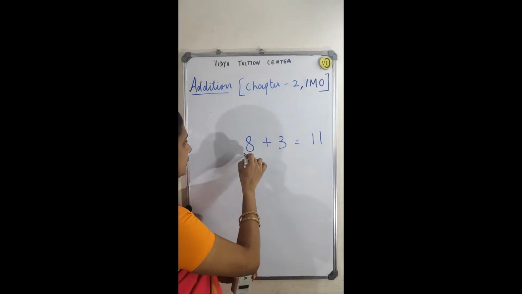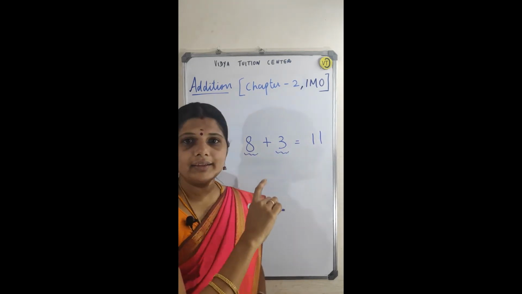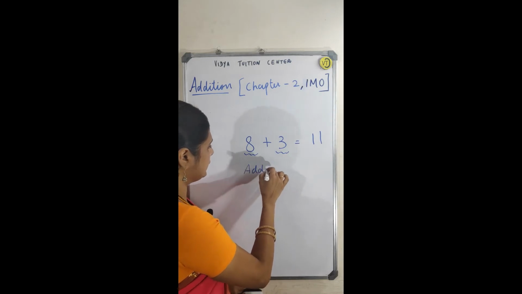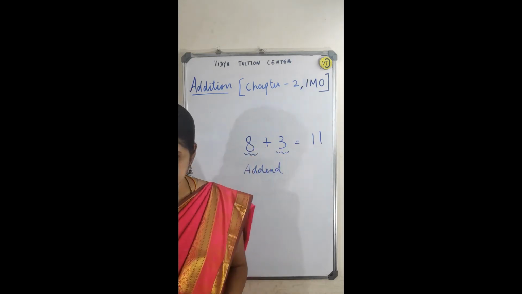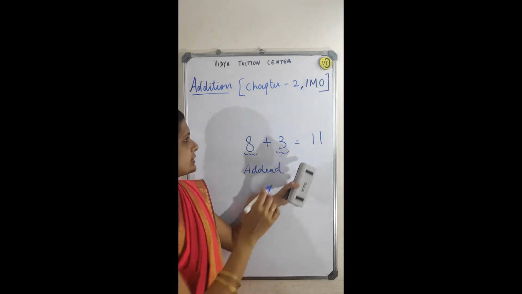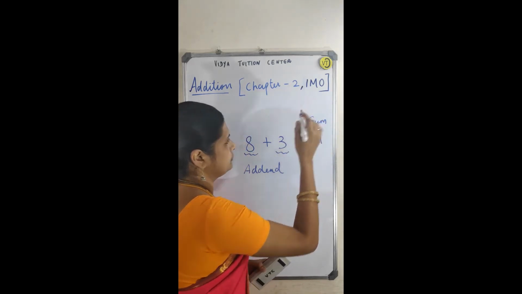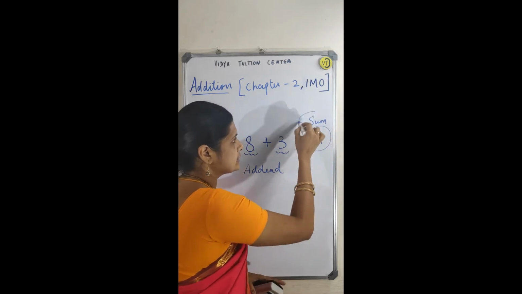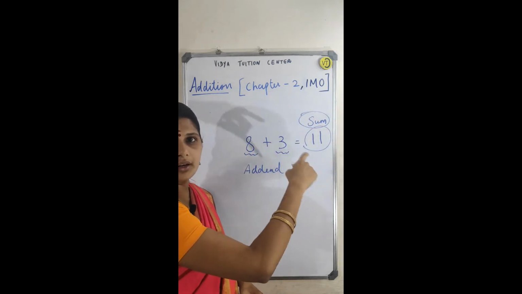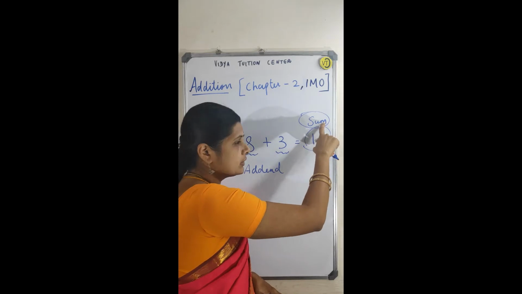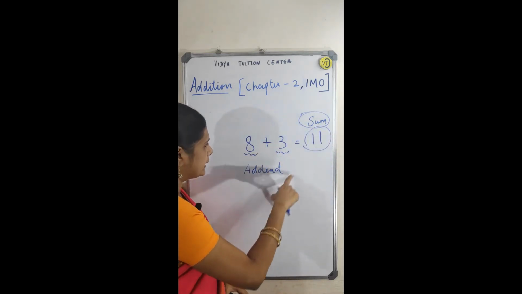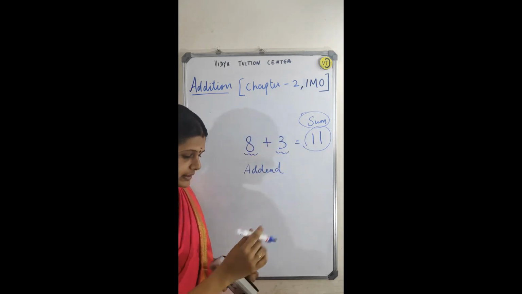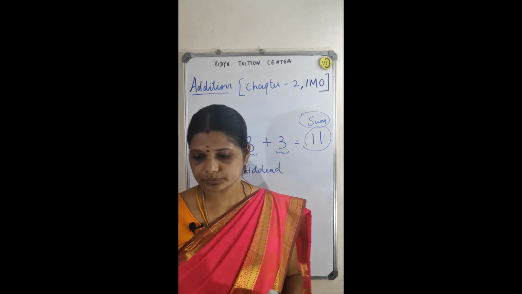What are these numbers, 8 and 3? 8 and 3 are addends. And this is the sum, or total. The answer which you got is the sum, or total, or amount, whatever it is. This is the sum. In 8 plus 3, on the left hand side, the numbers are called addends.